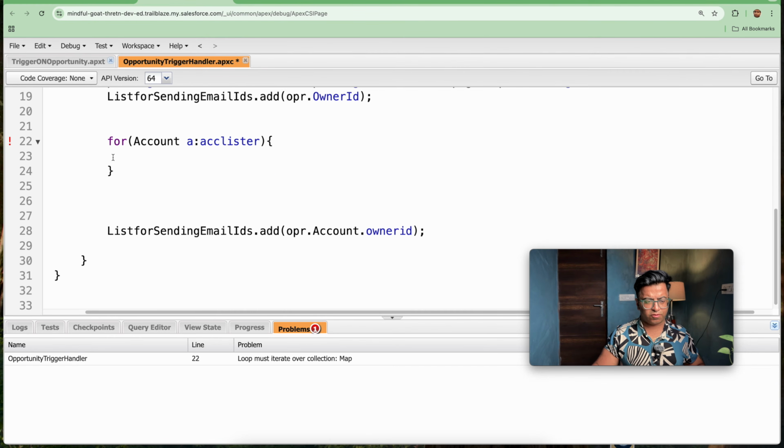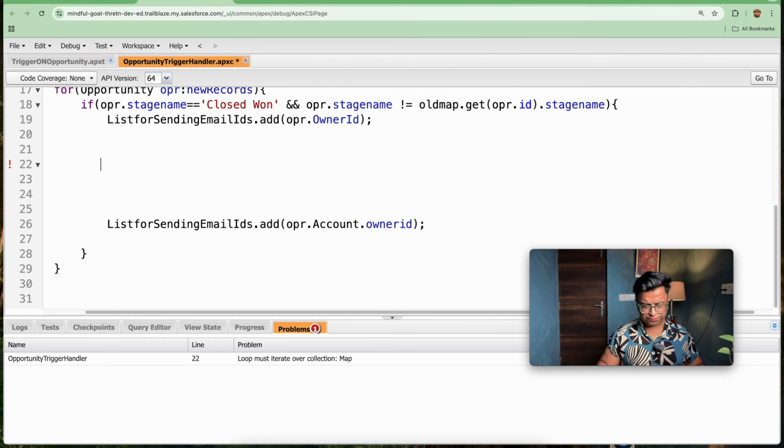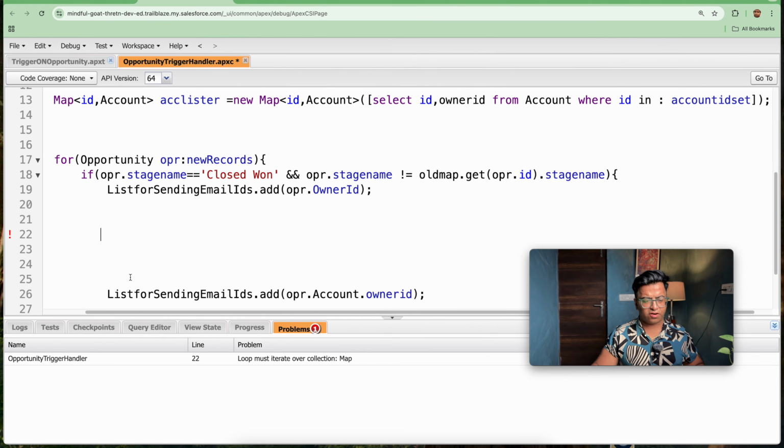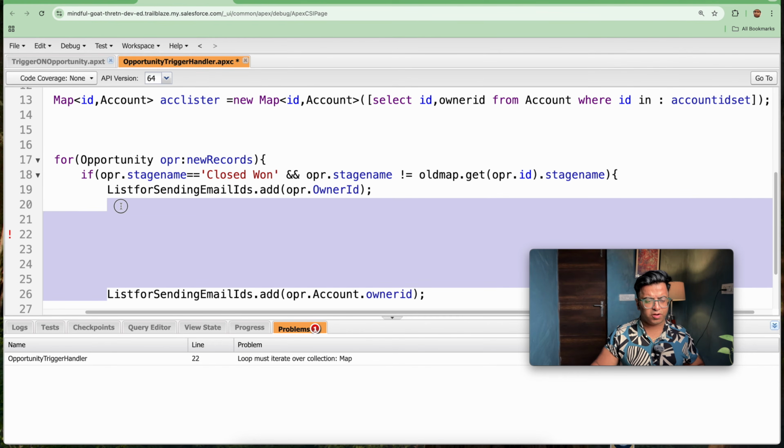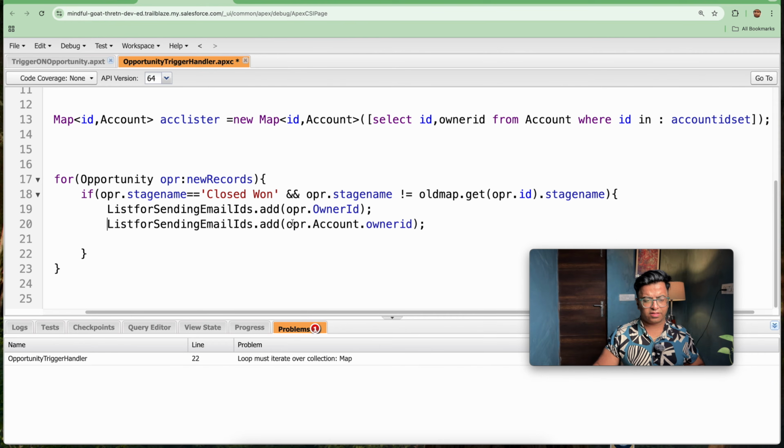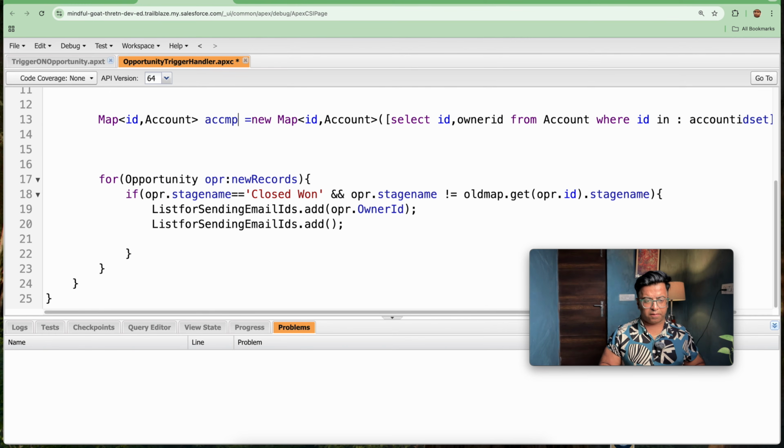After saving it, we will be removing this. Instead of writing this, we will not add anything, we will add list.id.add. So further we have an account ID. I will be copying this name, that is ACC map. So I will be adding ACC map here, ACC map dot get.